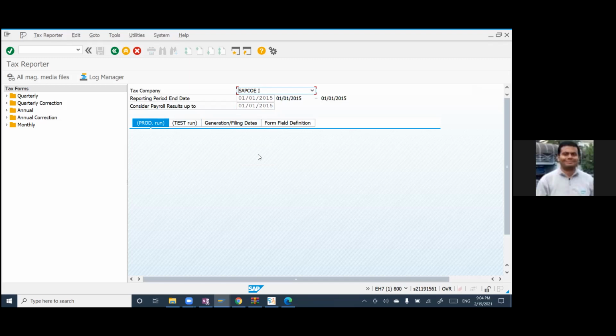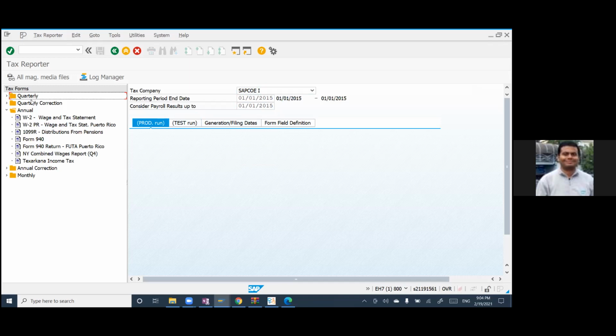For annual reporting you can go for annual. There are basically two sections. In quarterly also we have two folders: quarterly and quarterly corrections, and in annual we have annual and annual corrections. Primarily we do corrections, and reports like a W2C will end with a C. C means correction. First of all we'll go for W2. You just select W2 wage and tax statement.